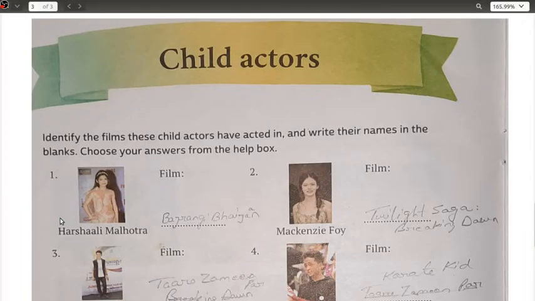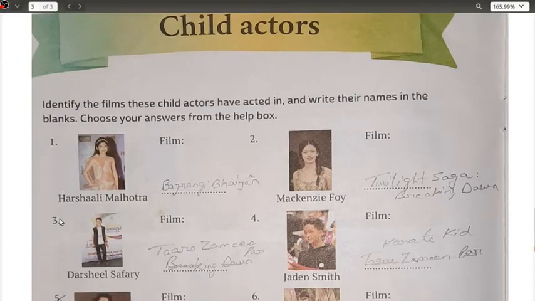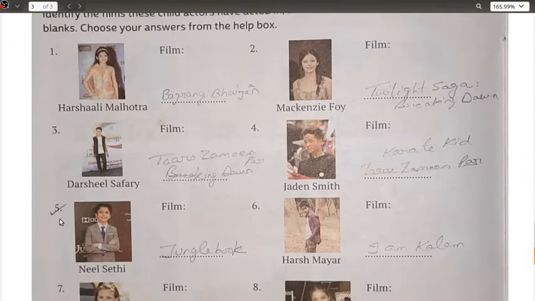Okay, starting with the first one, identify the films these child actors have acted in and write their names in the blanks. Okay, choose your answers from the help box. Starting with the first one, that is your Harshaali Malhotra. She was the character in the film Bajrangi Bhaijaan.